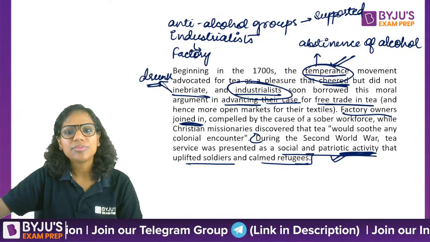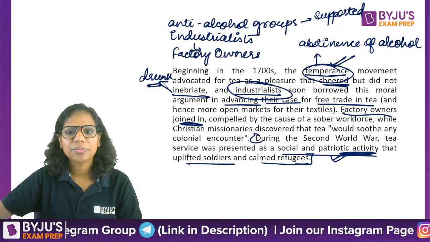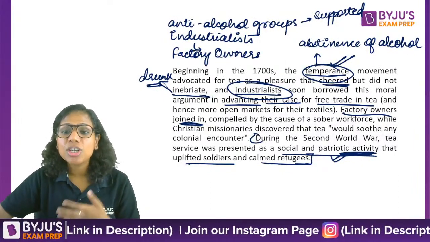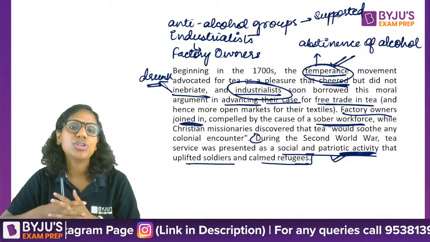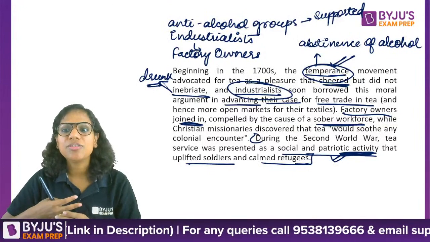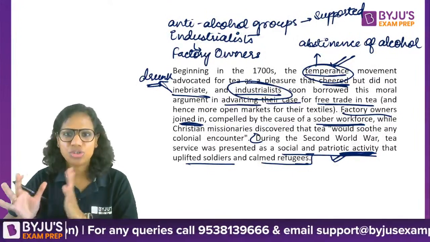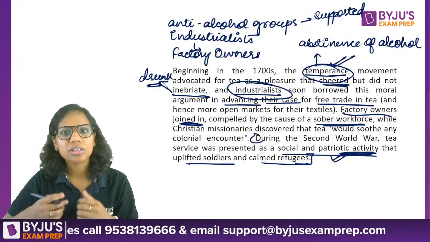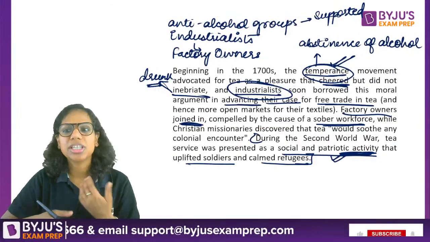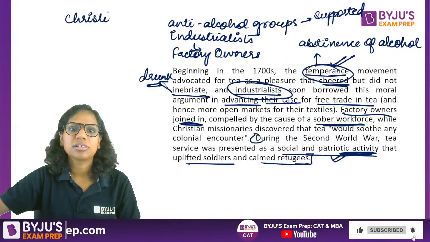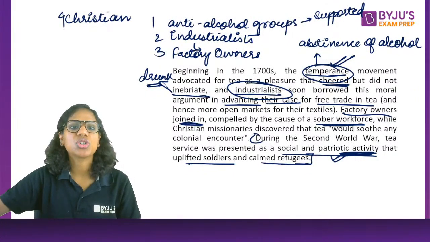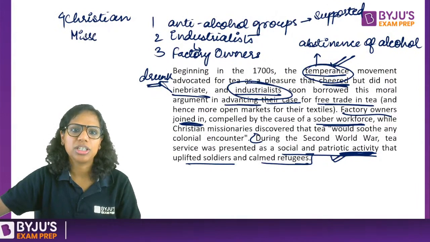Why? What benefit were they getting? Because they were compelled by the cause of a sober workforce. Earlier, probably laborers used to drink a lot, so they felt that if they drank tea instead of alcohol, they'd be sober. That will be good for them, and if they are sober, they'll be more productive. Even Christian missionaries supported. So 1, 2, 3, and now even Christian missionaries also supported the drinking of tea.